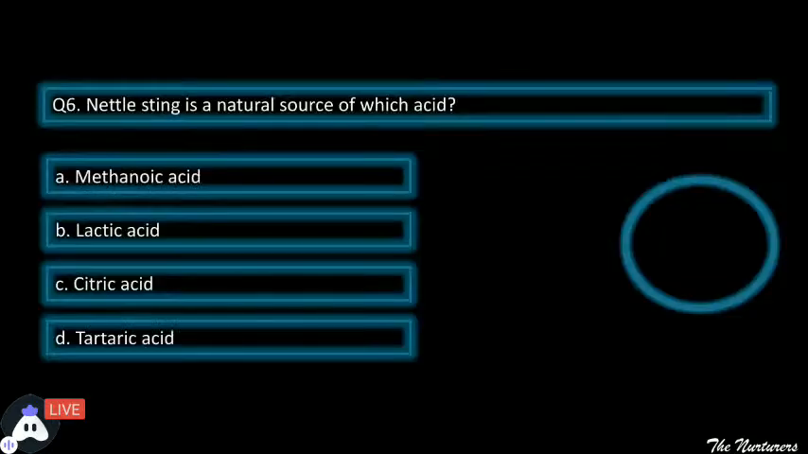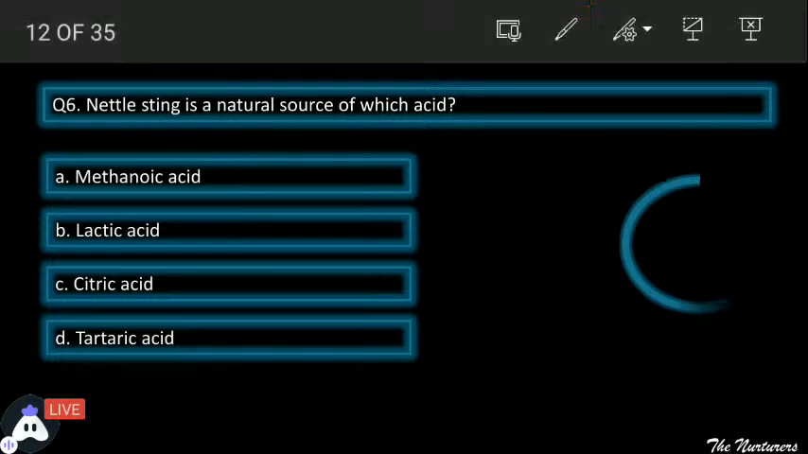Okay, moving ahead to the next question. Nettle sting is a natural source of which acid? Nettle is a type of plant and it is very toxic, means it is not at all good. There's a lot of discomfort when we just touch this plant. So you just need to tell which acid is present in the nettle sting. Hurry up without wasting time. Be fast. Okay. See, yes, nettle sting contains an acid which is termed as, yes, you all are telling correct. Great. It is termed as methanoic acid.